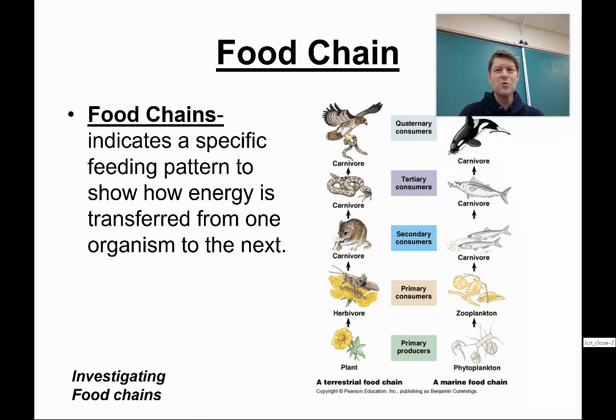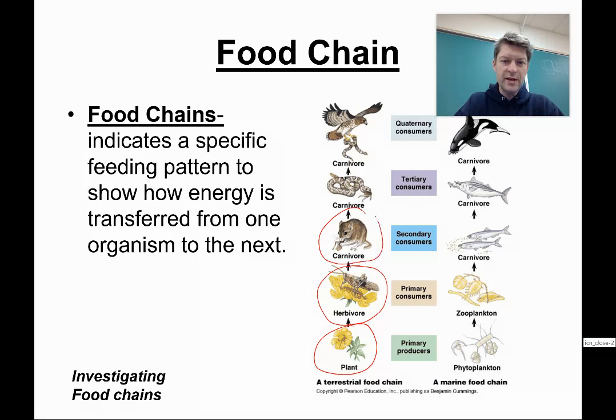So let's go on to food chains. Food chains indicate a specific feeding pattern to show how energy is transferred from one organism to the next and from one trophic level to the next. For example, we have a plant. The plant is eaten by, I'm going to circle it so you guys can see what I'm looking at, in a typical terrestrial food chain, a herbivore eats the plant,